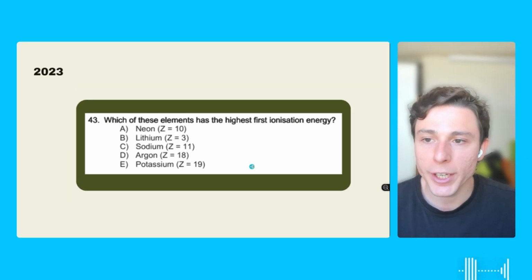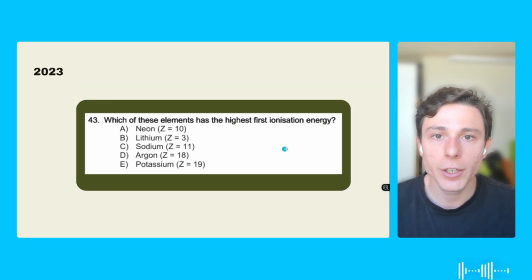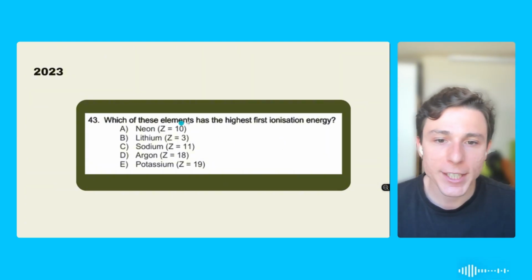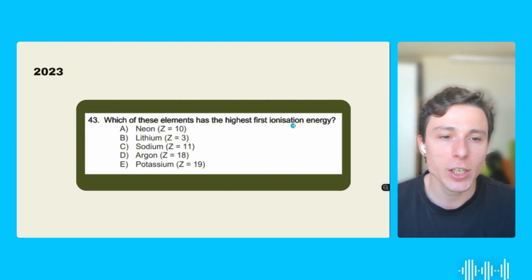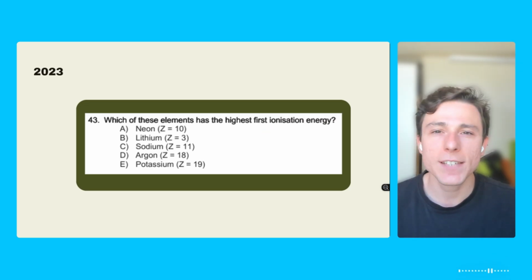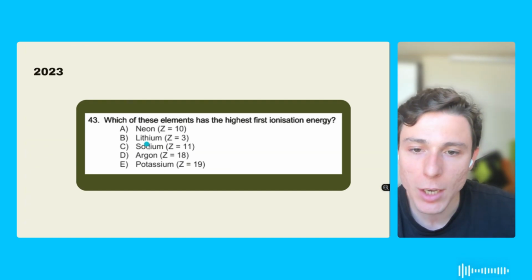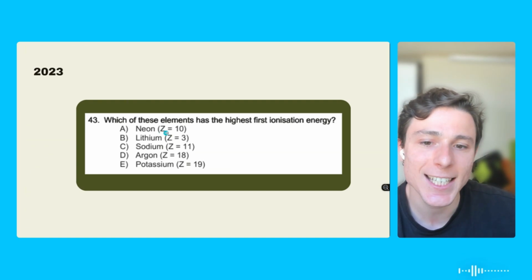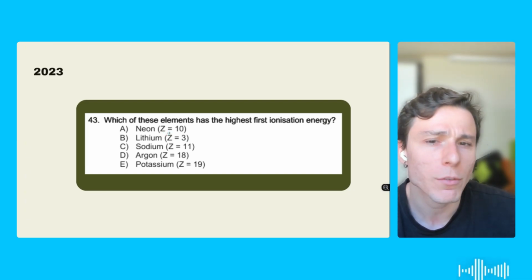Now, question 43, 2023, this is where things start getting more interesting, okay? Which of these elements has the highest first ionization energy? So remember, what is ionization energy? It's basically how hard it is to take 1 electron from an element. So we have all these options here, and it's showing us the Z number. Remember, what is the Z number? It's the number of protons, okay?